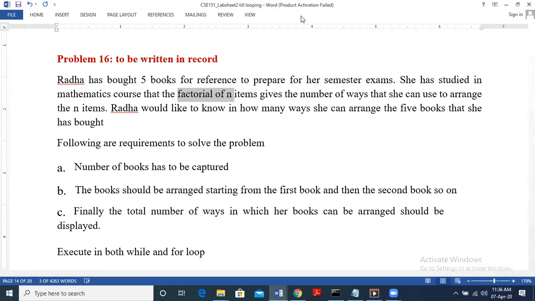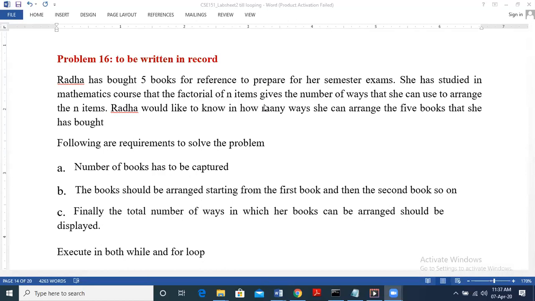We have 2 people who have raised their hand. If you have any doubts, please message it, and I will reply to the doubt. I hope the previous problem is clear. We have discussed the same program using a while loop. Try to write it in a for loop. If you have any doubts, you can let me know.